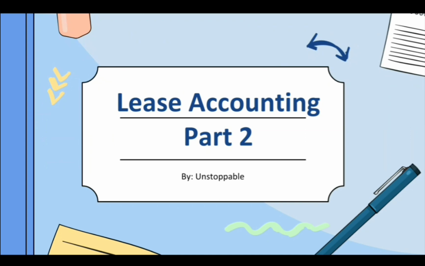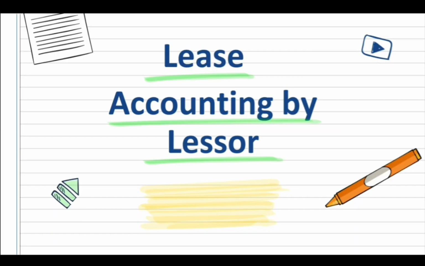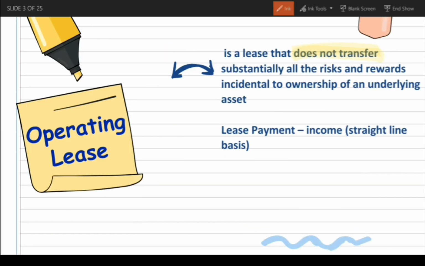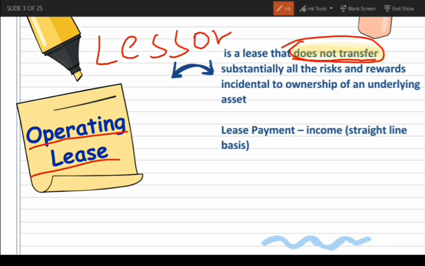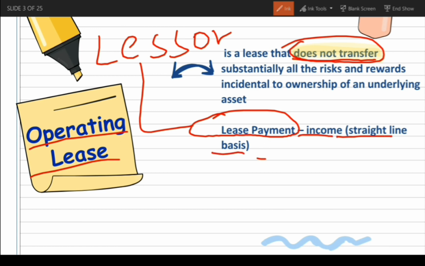Our topic for today is lease accounting from the point of view of lessor. Sa point of view ni lessor, meron dalawang classification of lease. Una yung operating lease. Is a lease that does not transfer substantially all the rights and rewards incidental to ownership of an underlying asset. Does not transfer ownership, ibig sabihin ang nanatiling may-ari ay si lessor pa rin. Nire-recognize niya yung lease payment mula kay lessee as income niya in straight line basis. Pag sinabing straight line basis ay same kada taon.